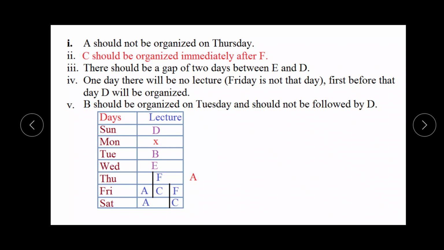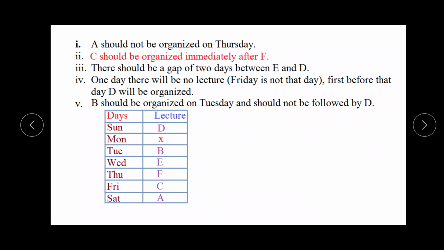But if we check both these conditions, we know that on Thursday A cannot be organized, and for A, Friday and Saturday are left. And for F and C, the possible positions are Friday and Saturday, or Thursday and Friday. It means on Thursday, if we are not taking F, no lecture is organized on Thursday. So we will take the combination of F and C on Thursday. On Thursday F will be organized, on Friday C will be organized, and on Saturday A will be organized. The total lectures are organized like this.